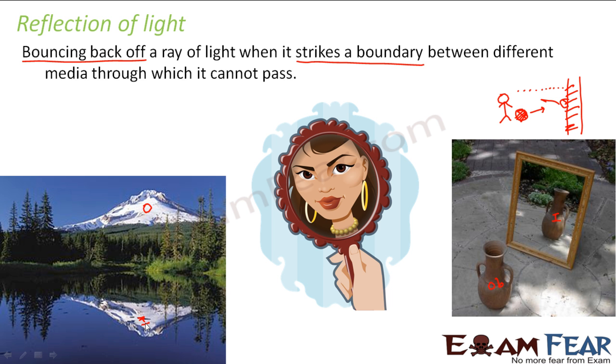So which is the boundary here? The surface of the water is the boundary here. So when the light rays fall here, they get reflected, they bounce back, and as a result, an image is formed. So you got some rough idea of what reflection is and where you see this phenomenon of reflection.